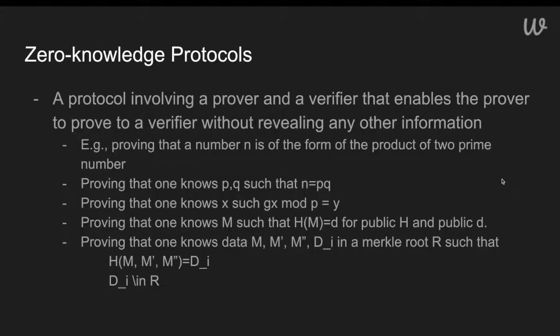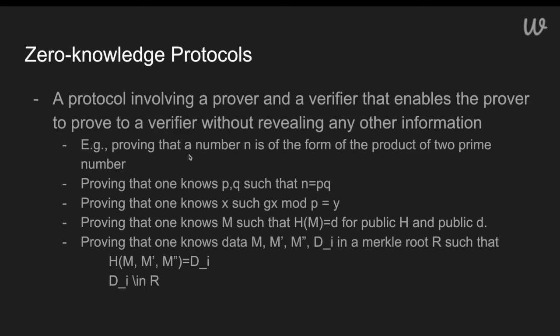Cool. So now we can take a brief detour. This might be redundant from what you have learned in previous courses, but let's just recap what a zero-knowledge protocol is. It's a protocol involving a prover and a verifier, and it enables a prover to prove to a verifier some statement without revealing any information they might want to keep private.